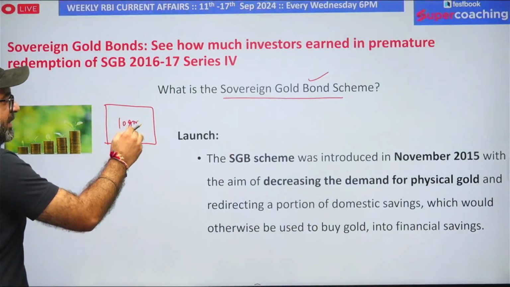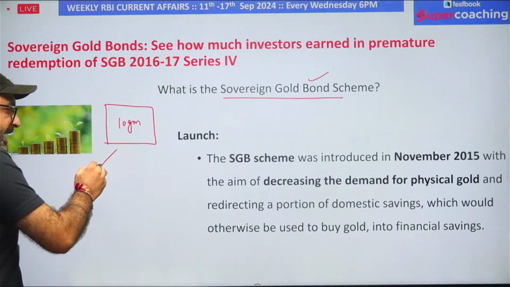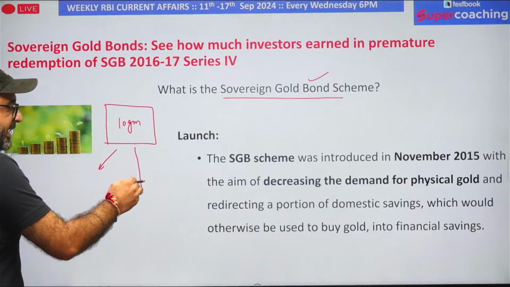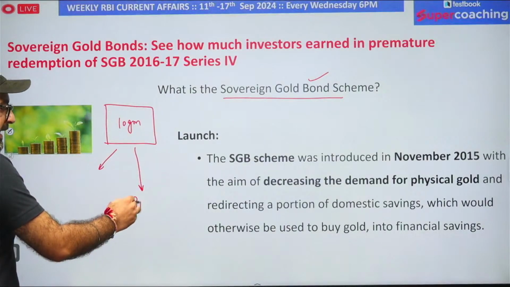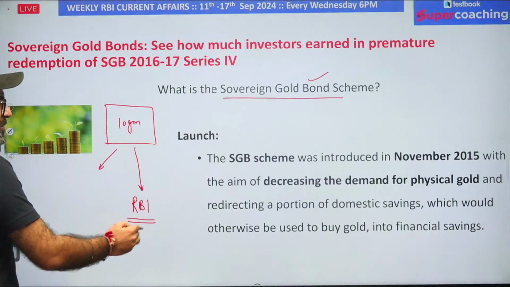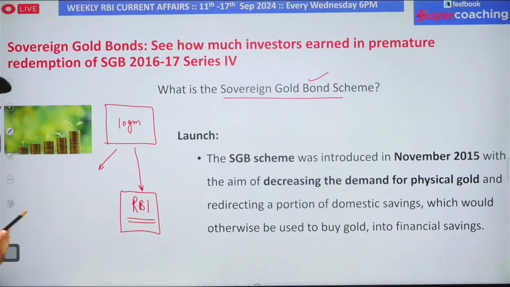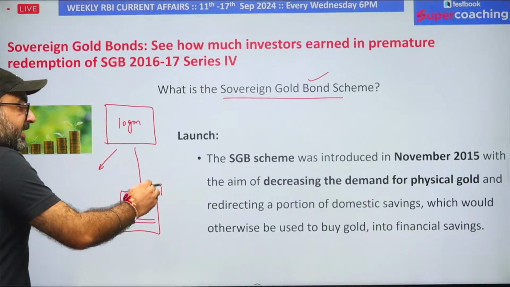That means you will be purchasing this paper at the market price of gold today, and at the time of maturity you will be selling the same bond to RBI, because RBI is the issuer of these bonds, and that too at the current market price.